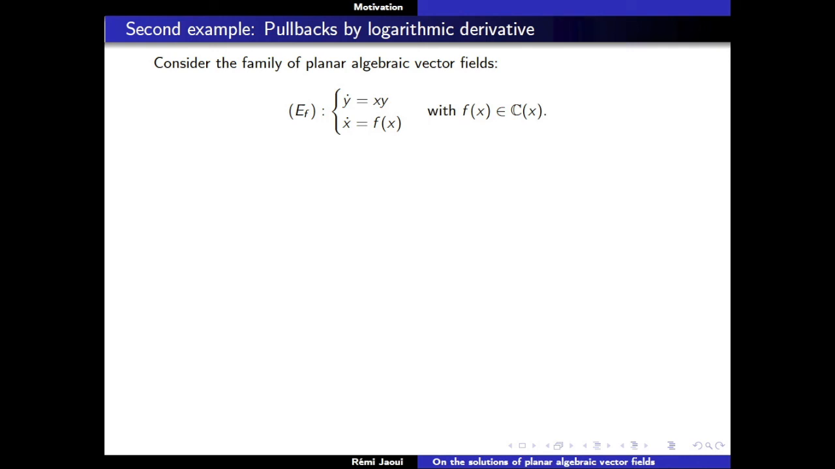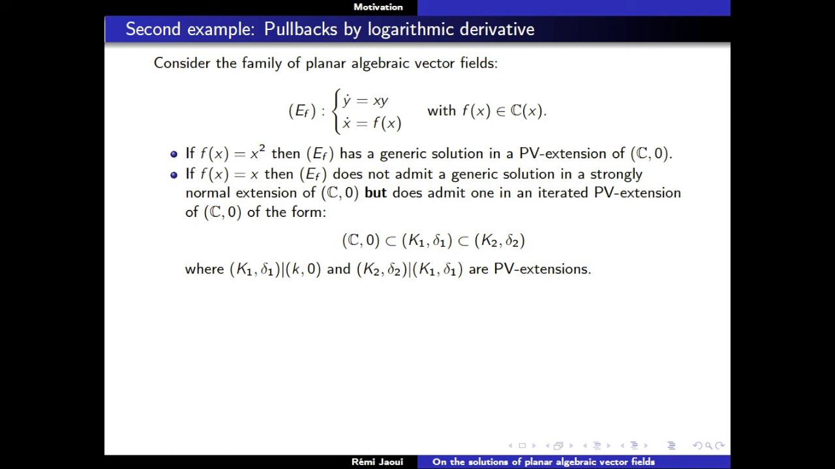Here that's not really a planar algebraic vector field as I defined before, because f(x) is a rational function. If f(x) is equal to x squared, then the same thing happens as we've seen before: you can express the solution completely because it is contained in a PV extension of C(x). The equation is very simple, it's very easy to see. What is harder is that if f(x) is equal to x, then this equation does not admit a solution in a strongly normal extension, but it admits one in an iterated PV extension.